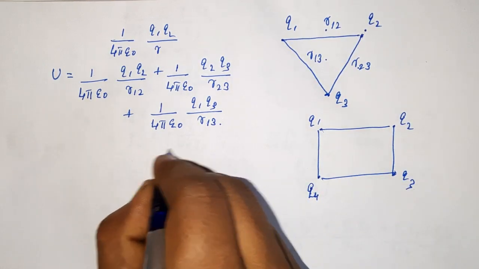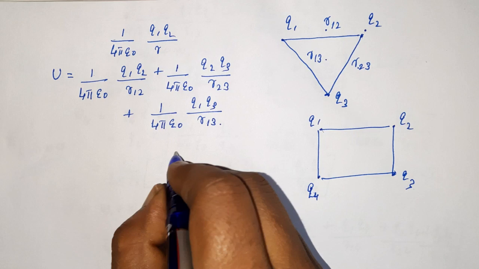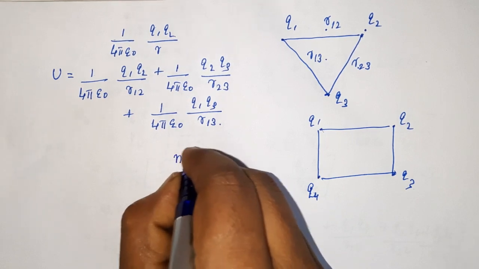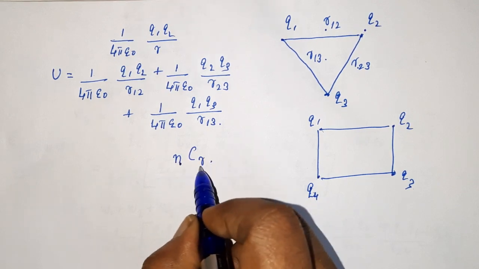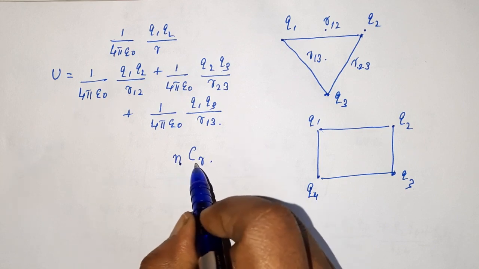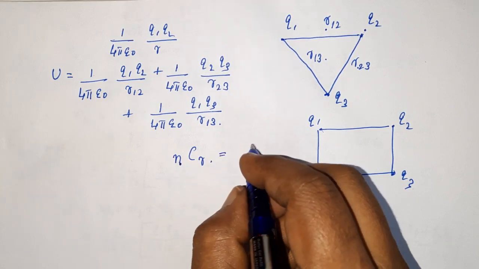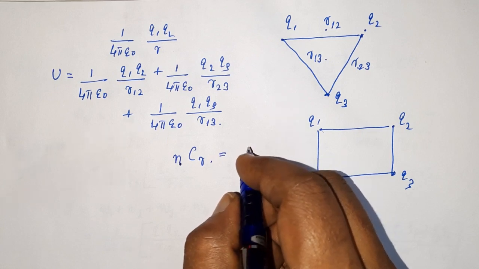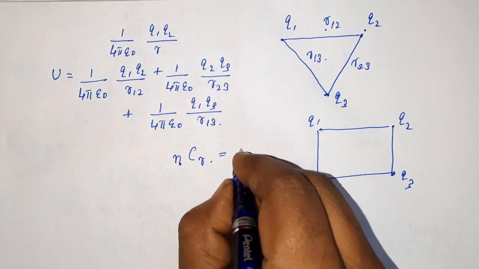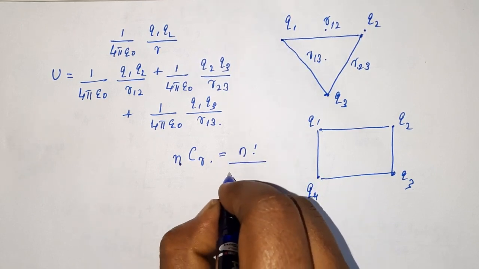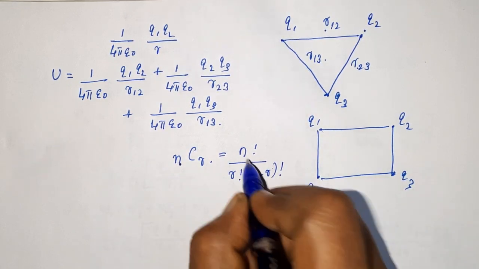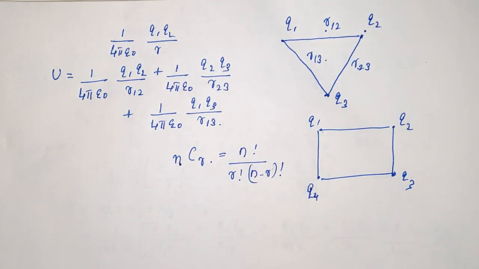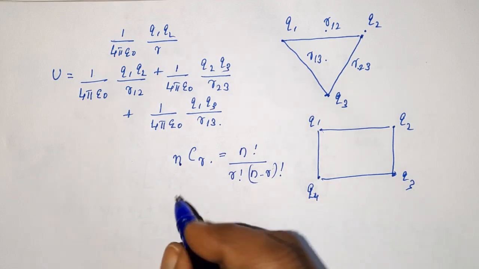There is a shortcut in maths, combinations nCr. From n numbers, how many combinations with r you can make, that's what nCr gives. nCr is equal to n factorial divided by r factorial into n minus r factorial.